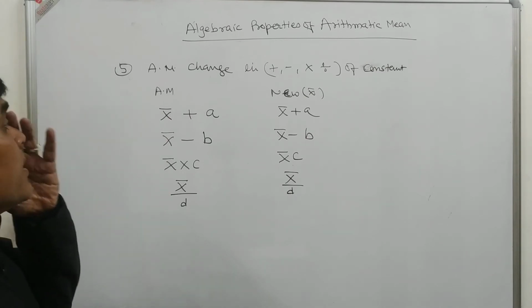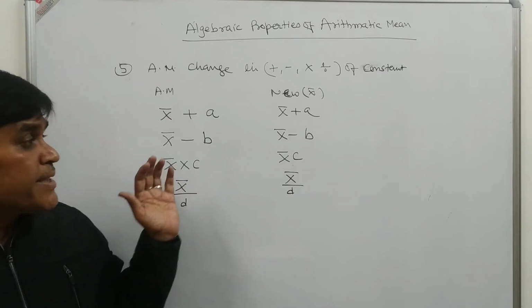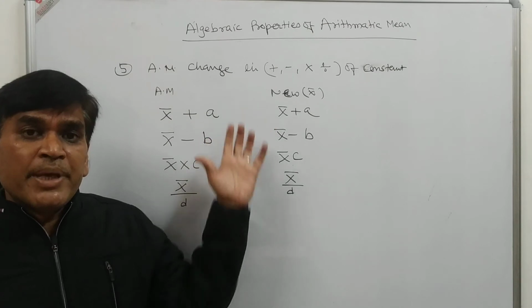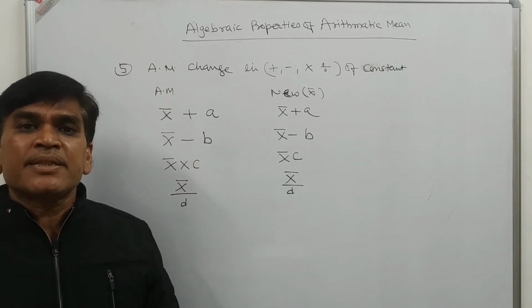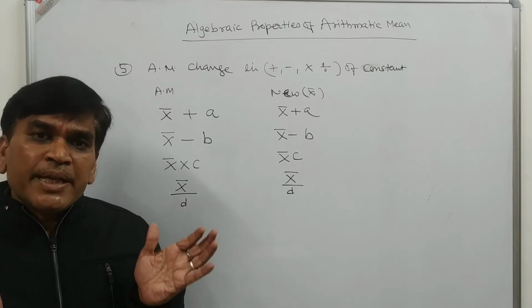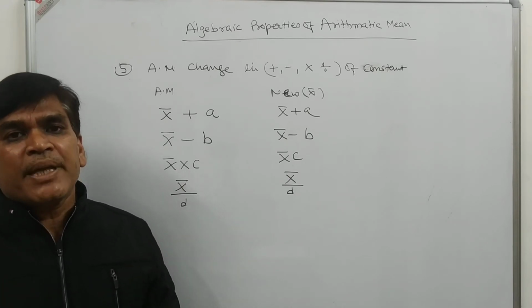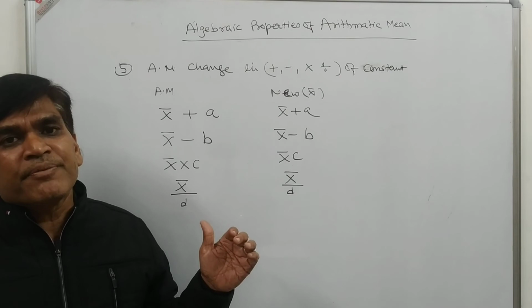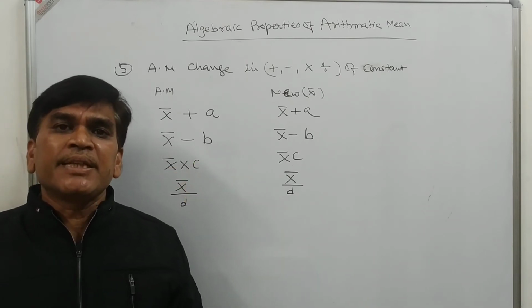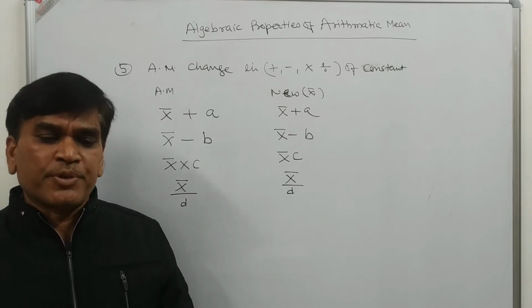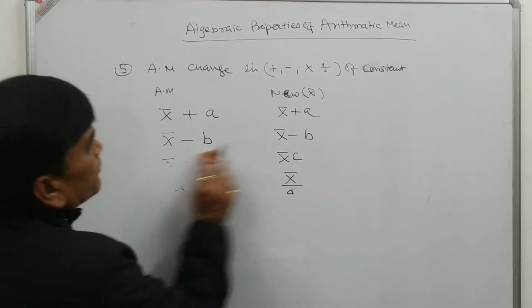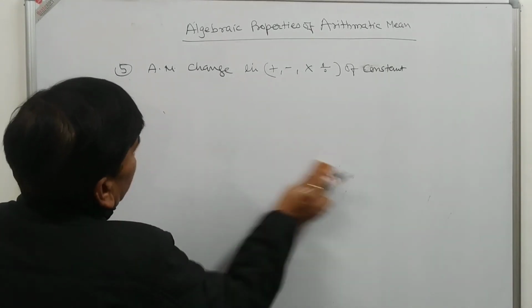I can show it with an example. It means if we add, subtract, multiply or divide by an equal value every item of the series, then our arithmetic mean will also change in the same proportion.